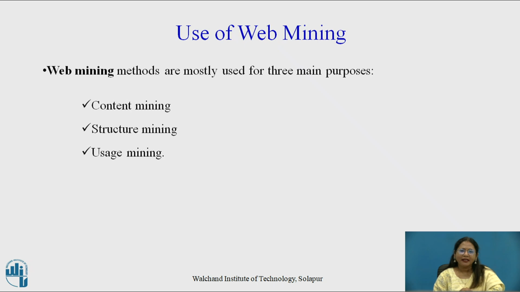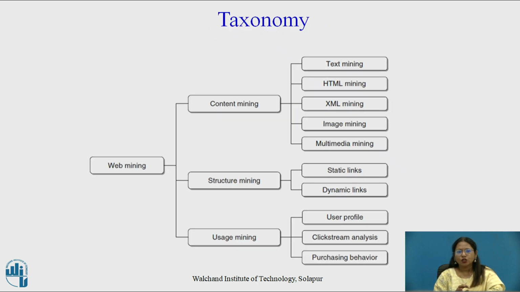Now, use of web mining. The three main purposes based on web mining: content mining, structure mining and usage mining. We will see now the taxonomy: web mining, content mining, structure mining, usage mining. Under content mining: text mining, HTML mining, XML mining, image mining, multimedia mining. Under structure mining: static links, dynamic links; and under usage mining: user profile, click stream analysis, purchasing behavior.